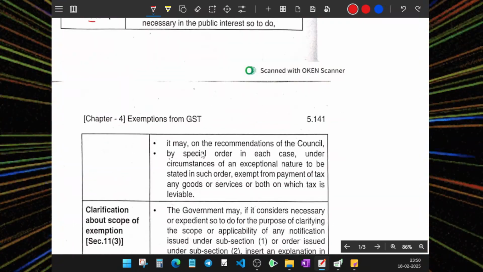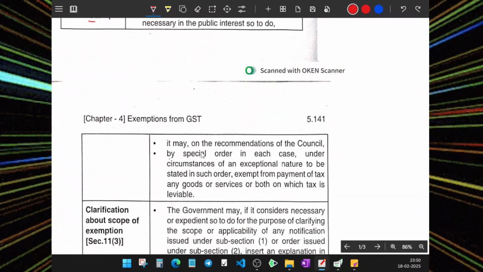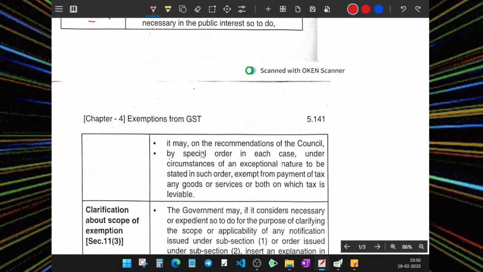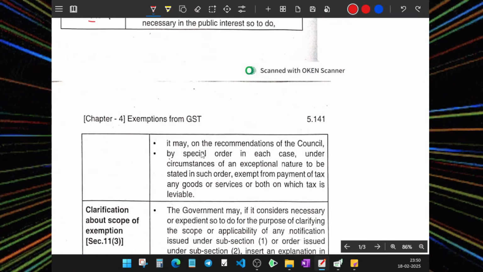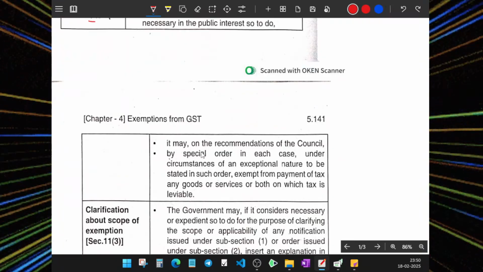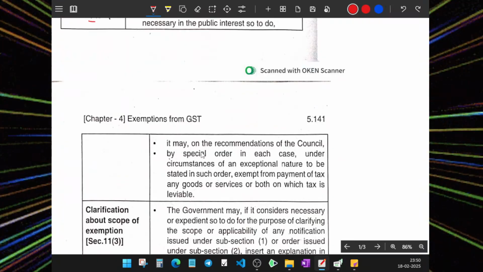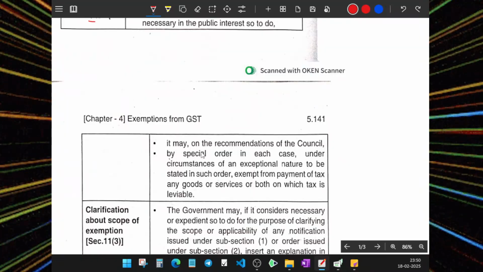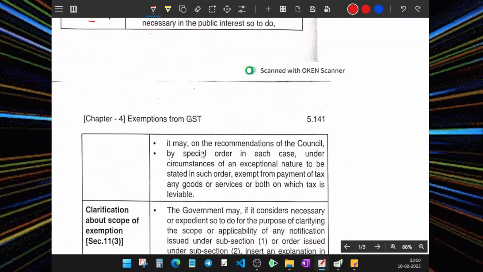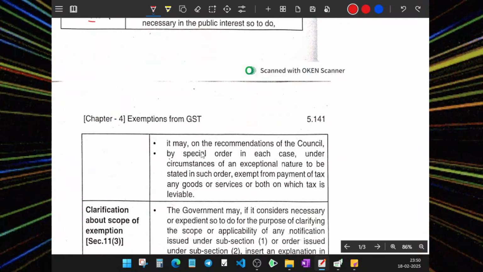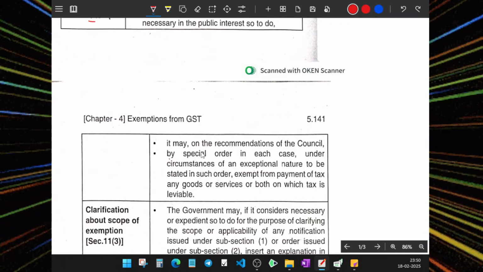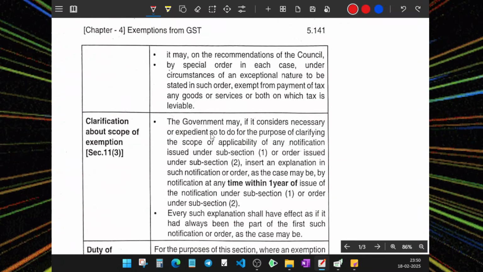A special order, in such a case under circumstances of a special exemption nature, exempts from payment of tax any goods and services or both which are taxable. In the corona time, they made exemptions. They reduced the tax rate for syringes, for face masks, some specific items. Such kind of thing you should do.